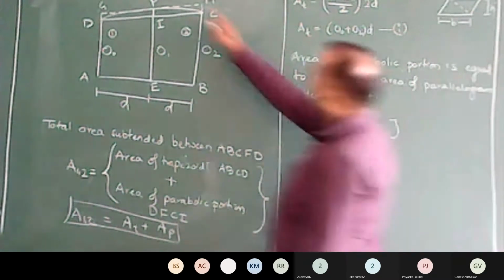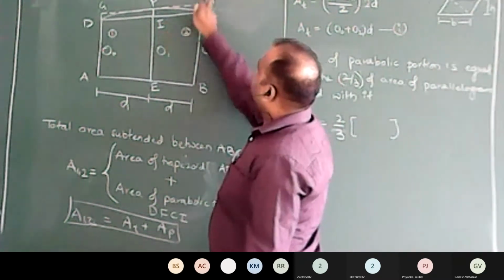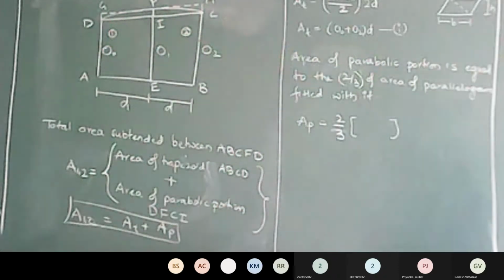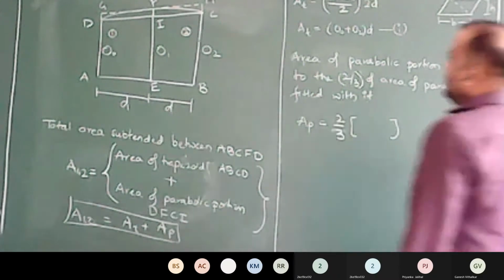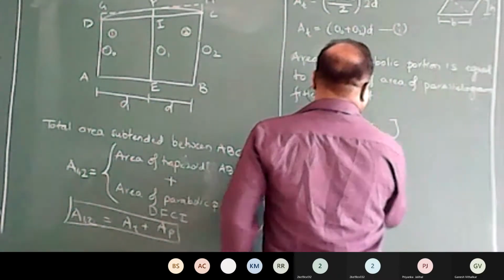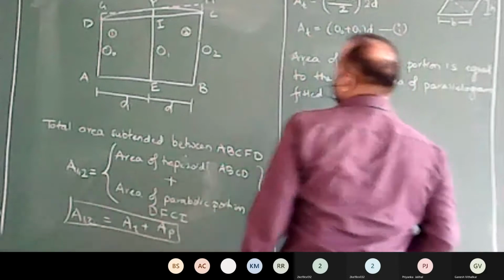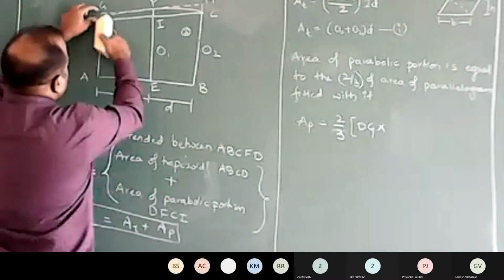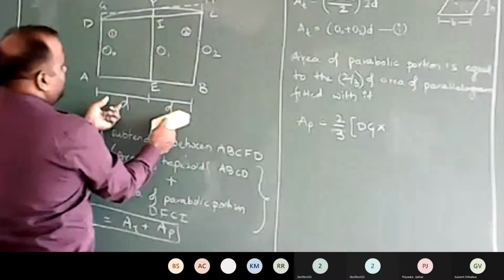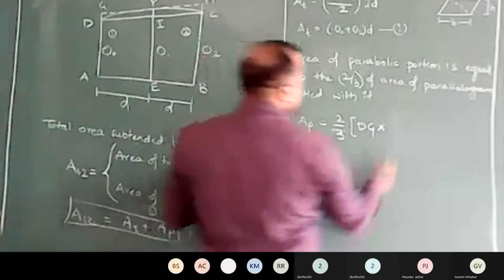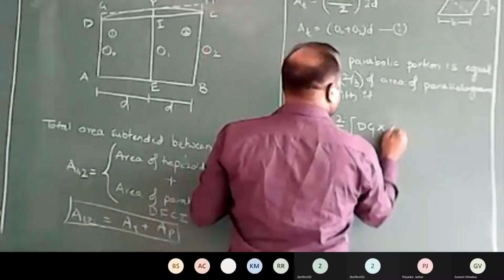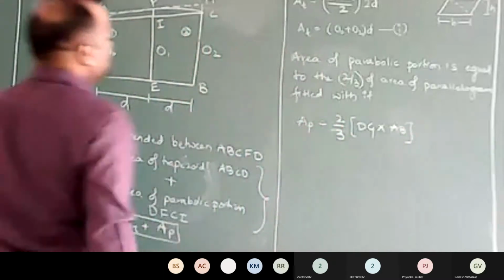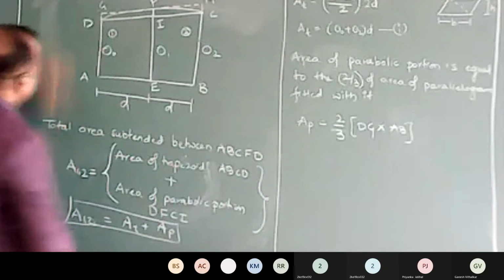Now in this case, DCHG is a parallelogram. Base is DG multiplied by height. If I take this as base, then this becomes height. Height will be 2 times D here. First I will mention it as AB into DG. But look at the sketch.